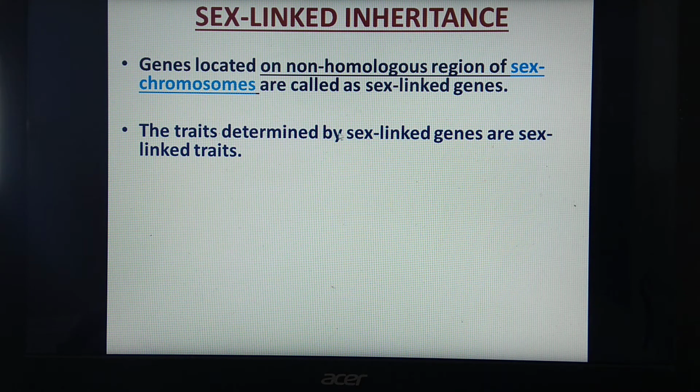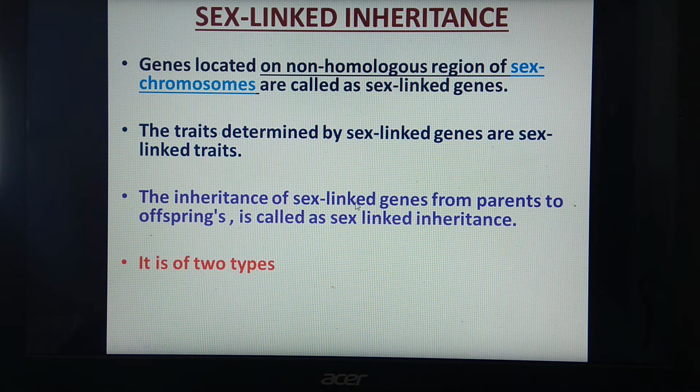The traits determined by sex-linked genes are called sex-linked traits. What do you mean by traits? Traits means the characters. So, the characters determined by sex-linked genes will become sex-linked traits or characters. The inheritance of sex-linked genes from parents to offspring is called sex-linked inheritance. So, by using these words like sex-linked traits, you can define it. By using sex-linked inheritance, you can also define it. Easy to define, but a particular definition is required.